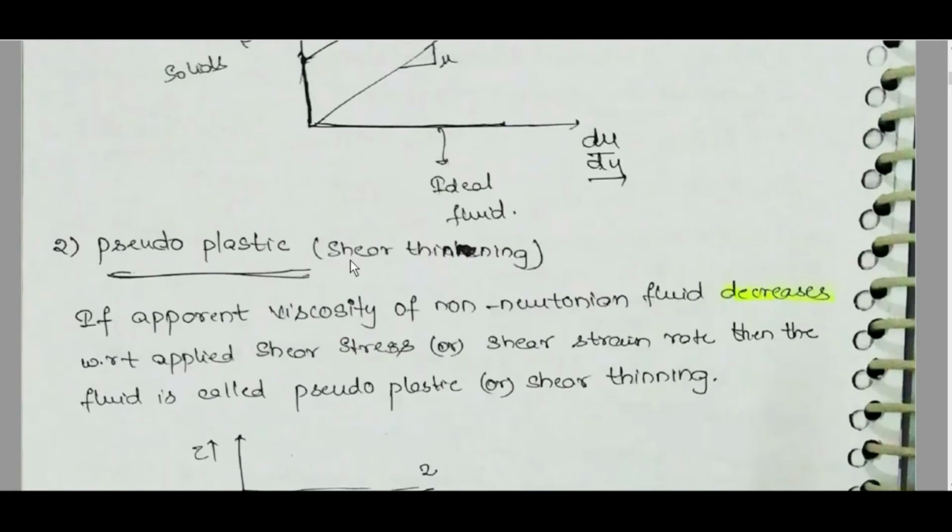Pseudoplastics, shear thinning. If apparent viscosity of a non-Newtonian fluid decreases with respect to shear stress or shear strain rate, then the fluid is called pseudoplastic or shear thinning.